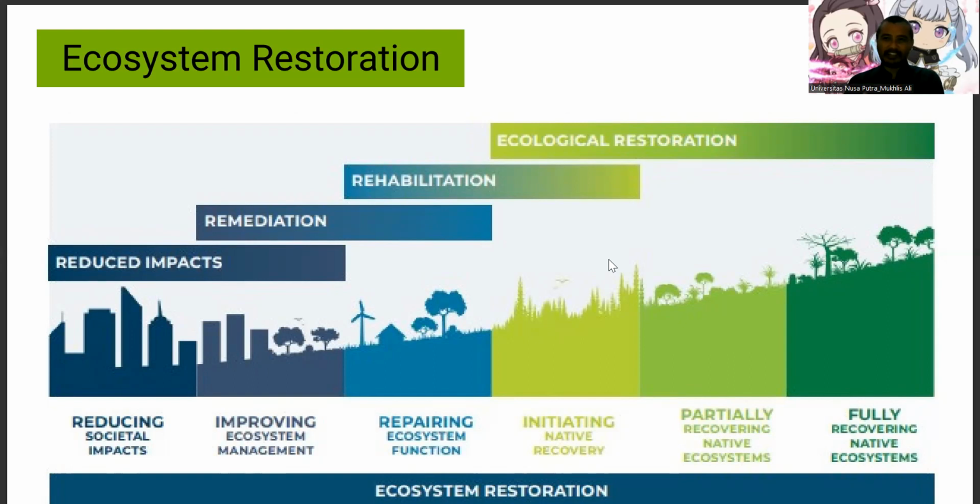If we have a very polluted river, step by step, we can reduce impact, remediate it, rehabilitate it, and the next one is to restore the river ecosystem so that we can cut the pollution and return the river ecosystem to a fresh condition.